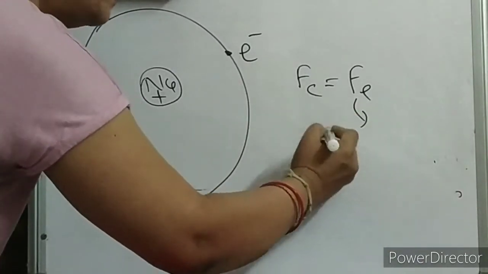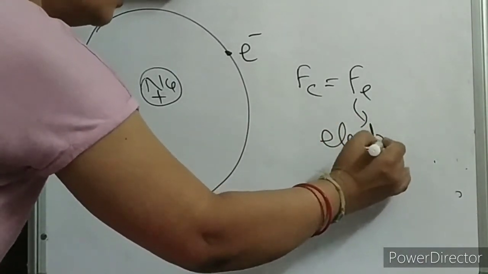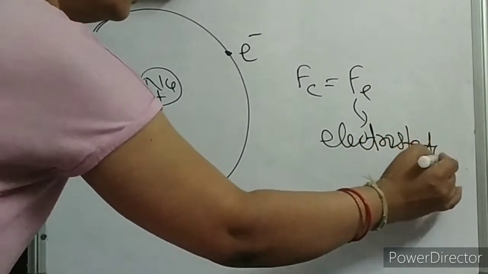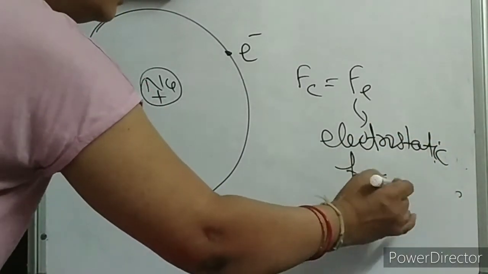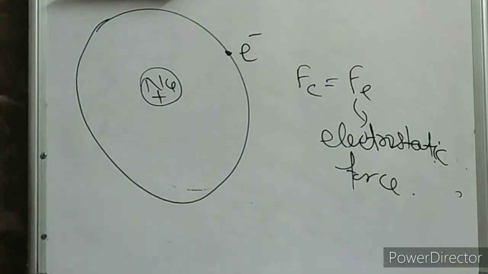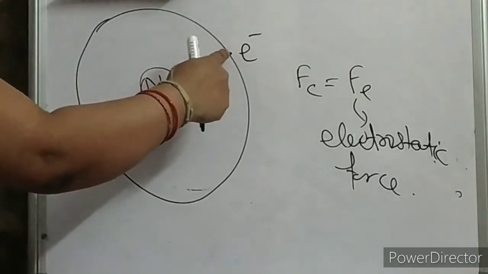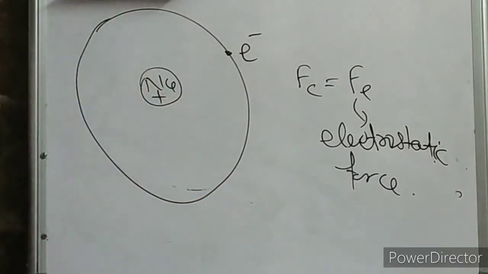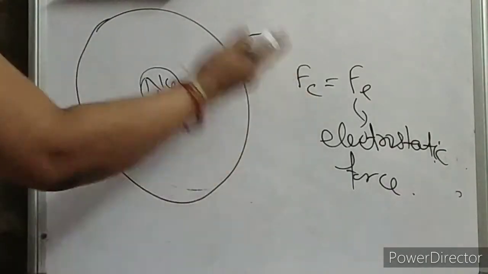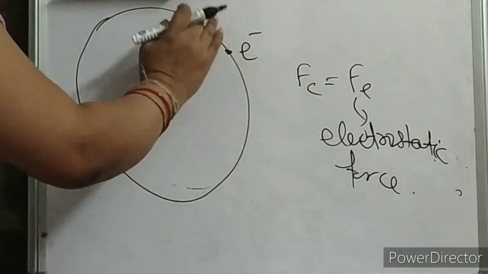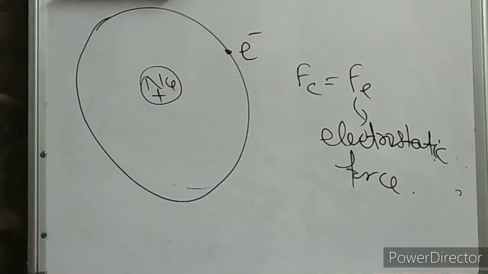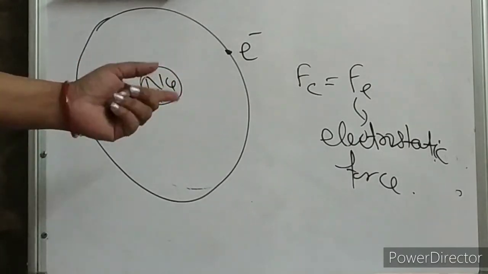Let me write like this. Electrostatic force only is responsible for your centripetal force. This electrostatic force only acts as your centripetal force over here, which is responsible for the electron to move in a circular path around the nucleus. Is it clear, children? That is centripetal force, and how centripetal force is responsible for the object to move in a circular path. Hope I am clear with this. So many examples are there. I have already discussed 2-3.